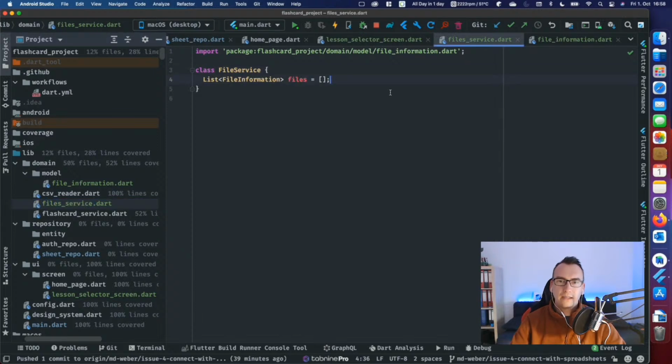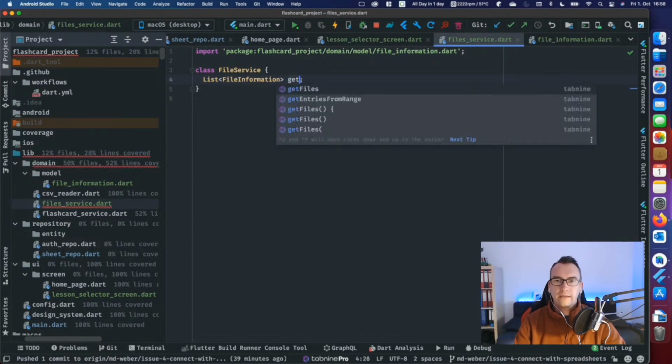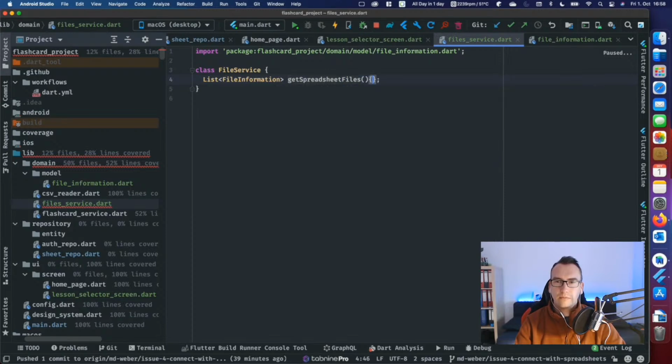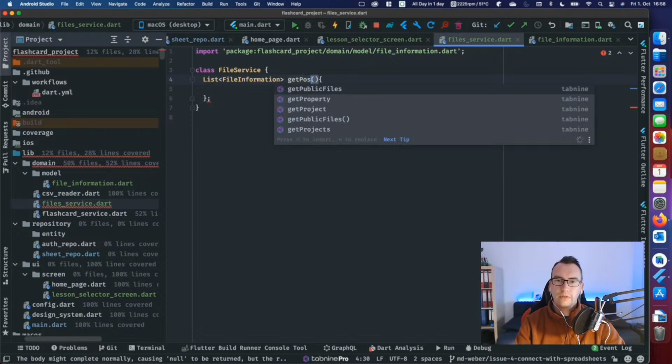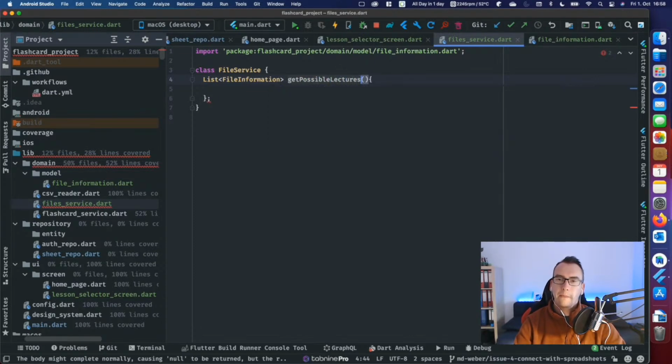So we get the files here, or this is what we actually want to get. In order to do that, we want to get spreadsheet files, or get possible lections, or the lectures. So this getPossibleLectures will return us this empty list at the moment.